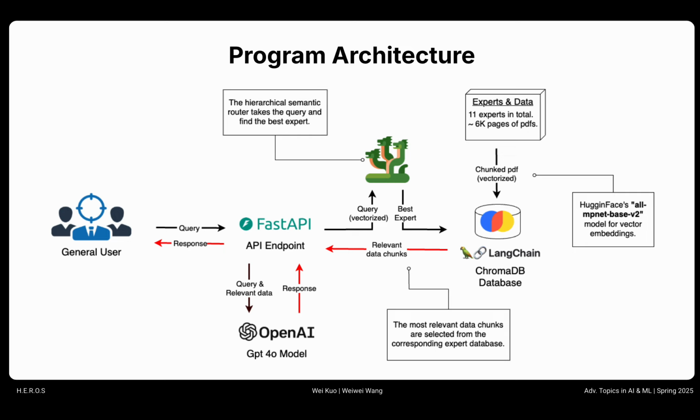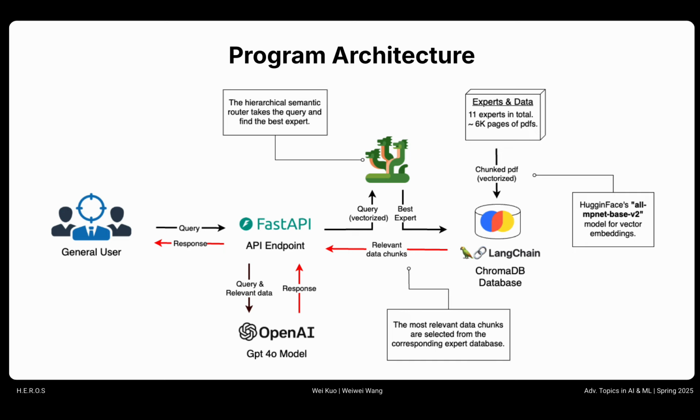For the program architecture, from left to right, first we receive queries from the user. We send the query to FastAPI where all of the backend functionality is processed. We vectorize the query and send it to the semantic router, and this is where the semantic router determines which expert is the best fit for this query.